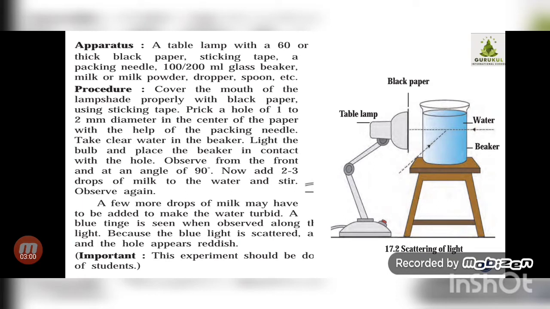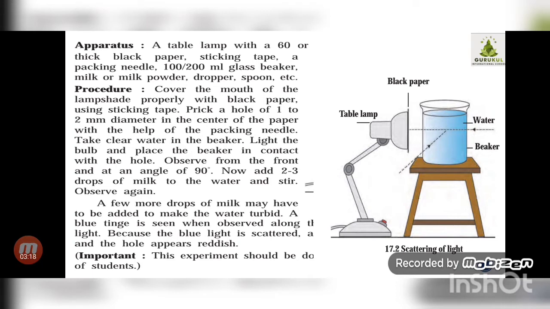Then you have to take a thick black paper, tape, sticking tape, packing needle, a beaker, 100 or 200 ml glass beaker, milk or milk powder, dropper, spoon, etc.